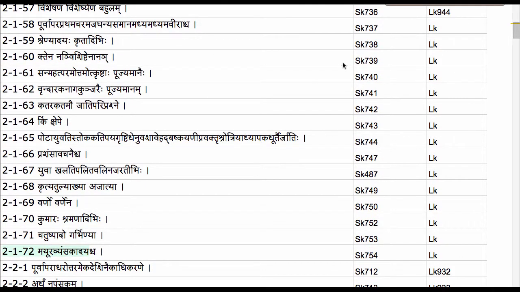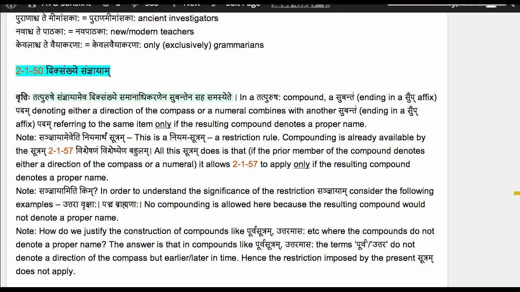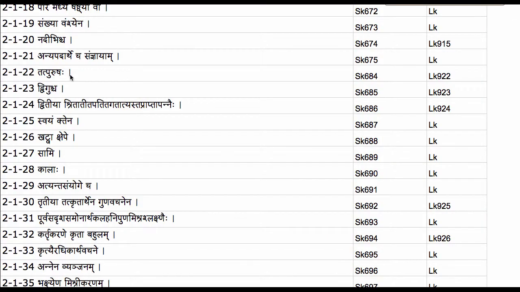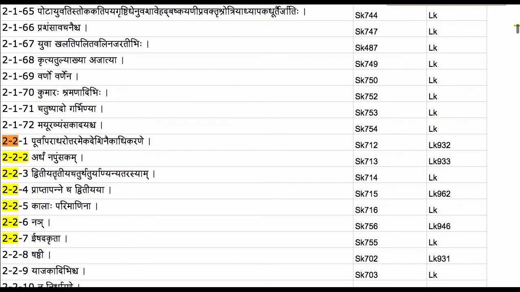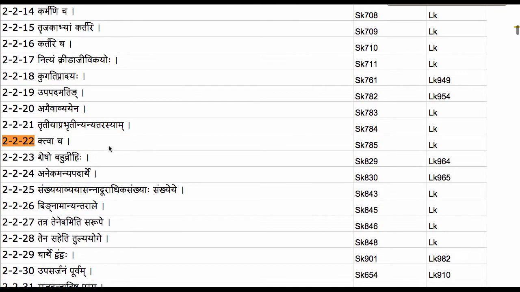That is why the Vritti of the Sutram 2150 says Samana Adhikaranena Subantena Saha. And of course we know the adhikara of Tatpurushaha, which runs from 2122 down to 2222. That is why the Vritti says Tatpurushe.